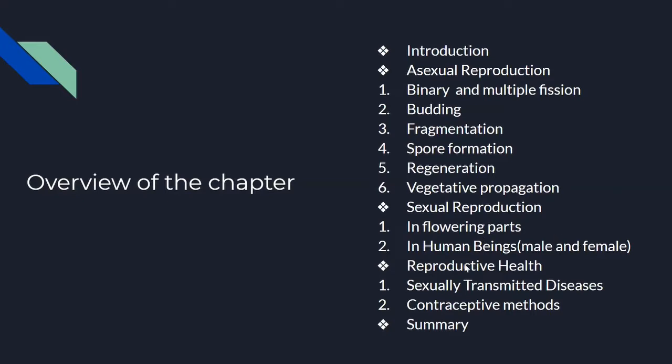female. Coming to the next topic is reproductive health, in which there are 2 categories: sexually transmitted diseases and contraceptive methods. And then comes the summary. That means we move towards the end of the chapter.